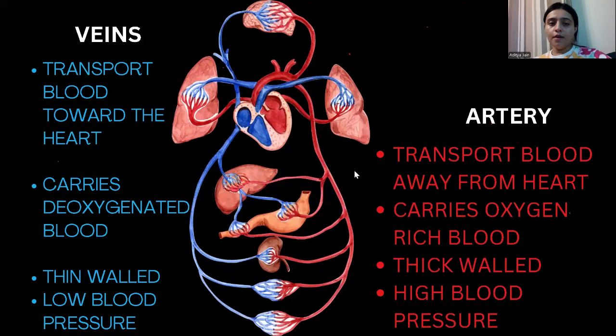All right. Now on your screen are the two types of blood vessels that I was talking about, right? The veins and the artery. I told you that veins are going to be blue in color and the artery is going to be red in color. Sometimes the question comes that you have to differentiate between the vein and artery. So here is the broad differentiation between veins and artery. We all know that veins and arteries are the blood vessels which are connected to the heart. Now let's learn how they differ among themselves.